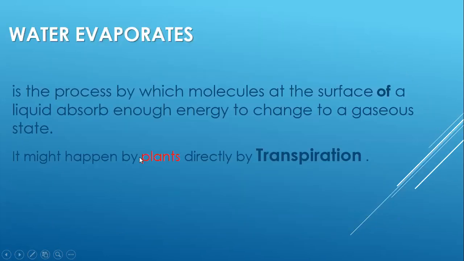So let's get that specifically step by step. First of all, evaporation is the process by which molecules of water at the surface of a liquid absorb enough energy from the sun to change to the gaseous state. And evaporation also comes from the plants directly, through the process of transpiration.